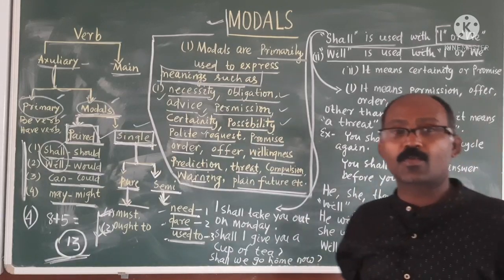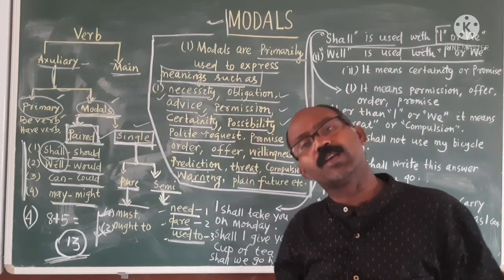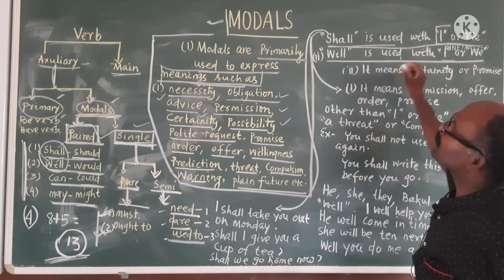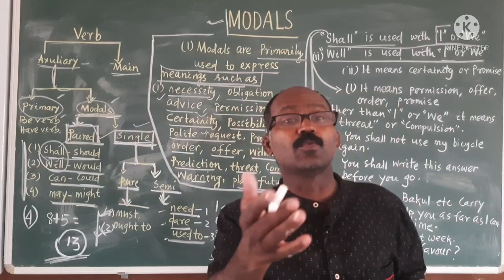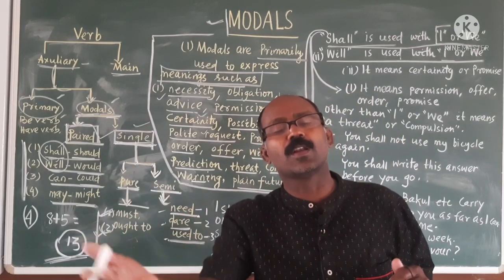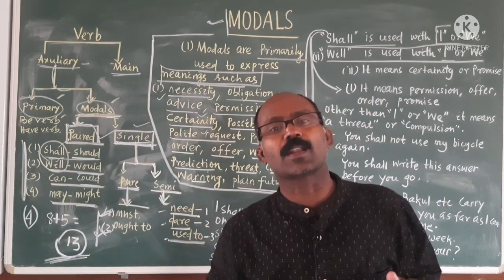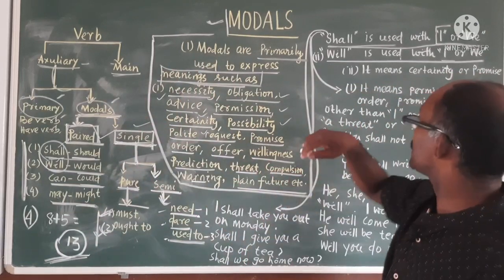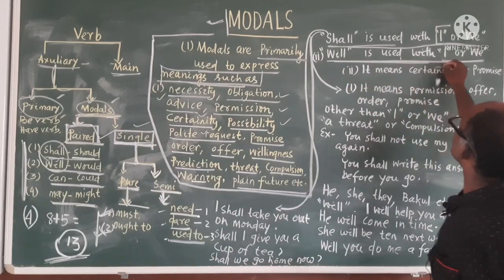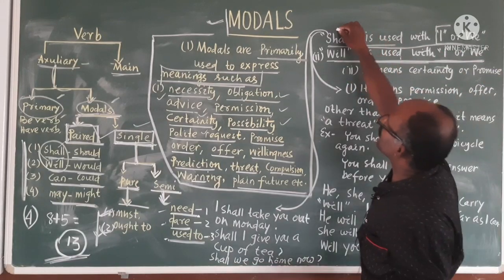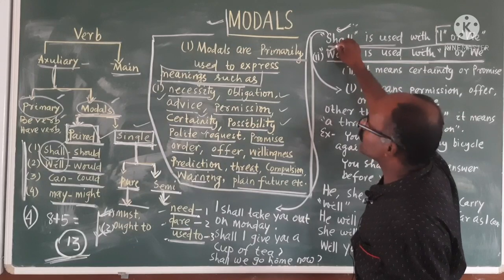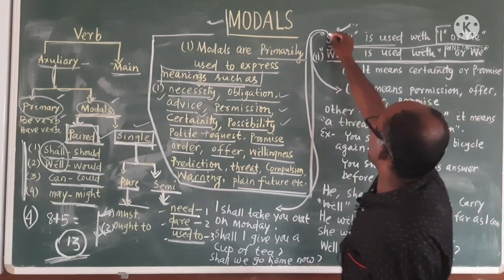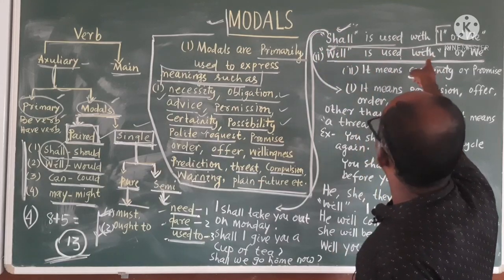But if the question arises in your mind, sir, we have seen many sentences where I will is used, will is also used. I will go or we will go. But you are telling I shall go or we shall go. That is the difference. Please remember, will is used with I or you also. Shall can be used and will can be used also. But what is the difference we will get? Please see, shall is used with I or we.